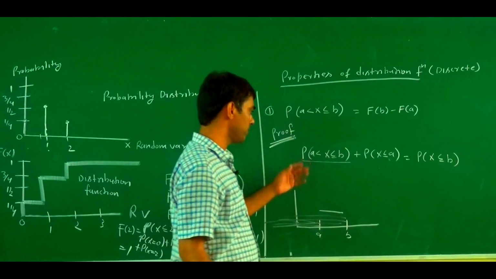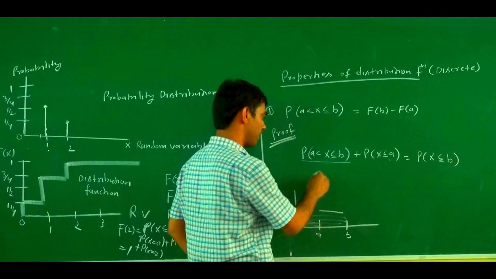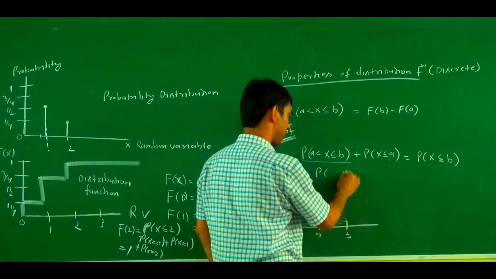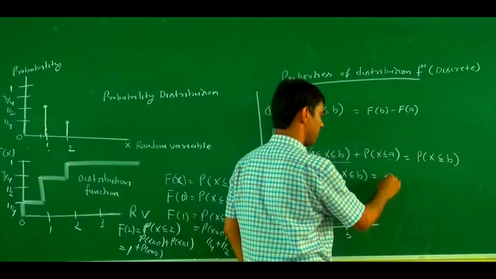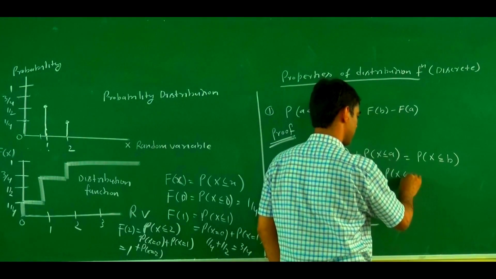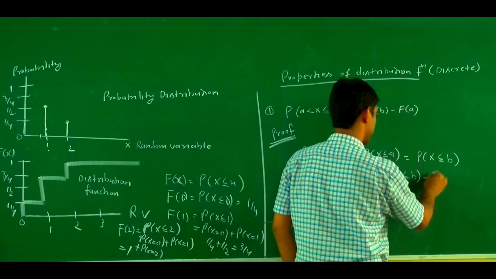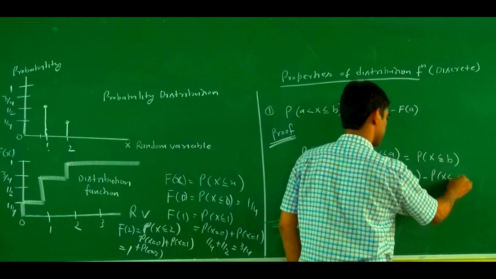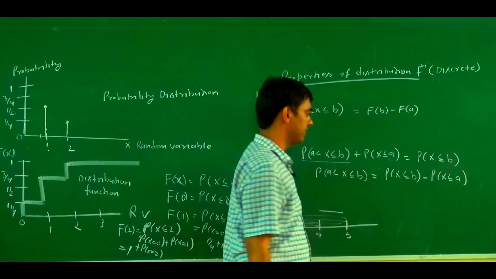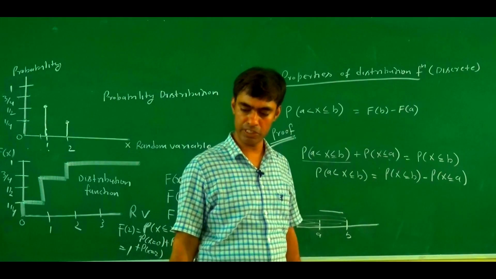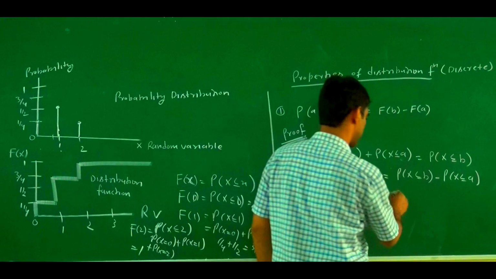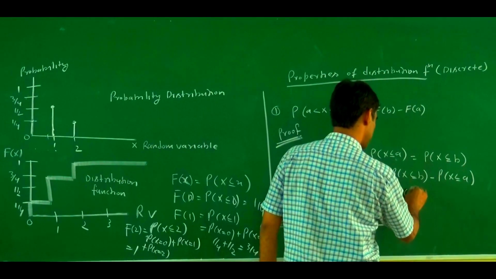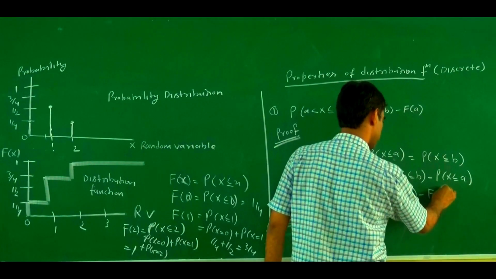So now if we simplify, probability of x greater than a and less or equal to b equals probability of x less or equal to b minus probability of x less or equal to a. And by the definition of a distribution function, this equals F of b minus F of a.